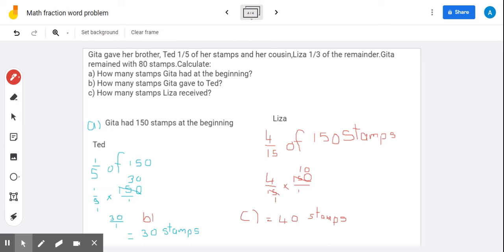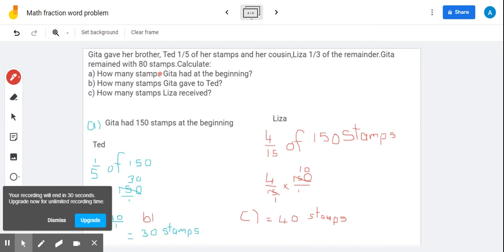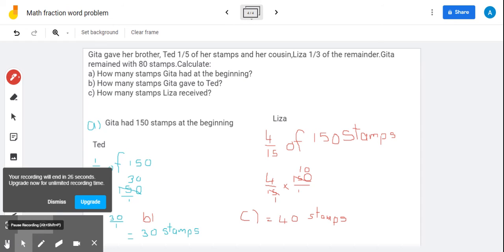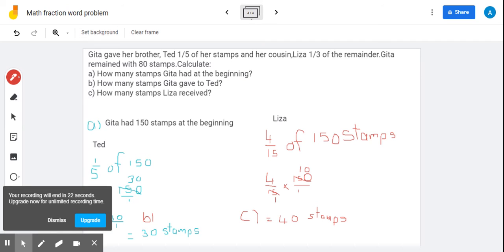Now you can verify your answer by adding the stamps. Ted received 30 stamps, Liza received 40 stamps. That would give us a total of 70 stamps. And we know that Gita kept 80 stamps for herself. That would give us an overall total of 150 stamps. Remember, that is the amount of stamps Gita had at the beginning.